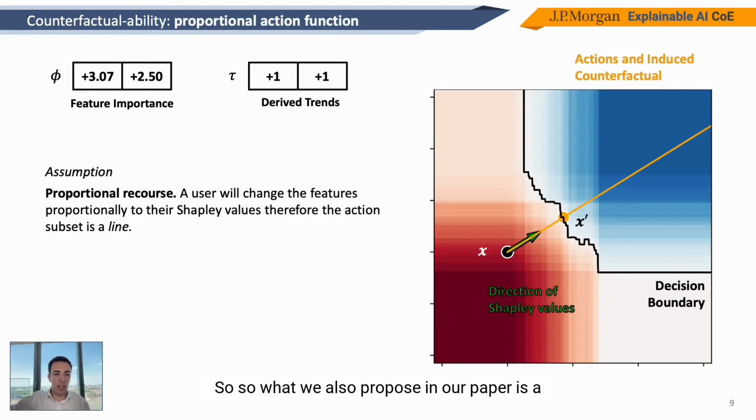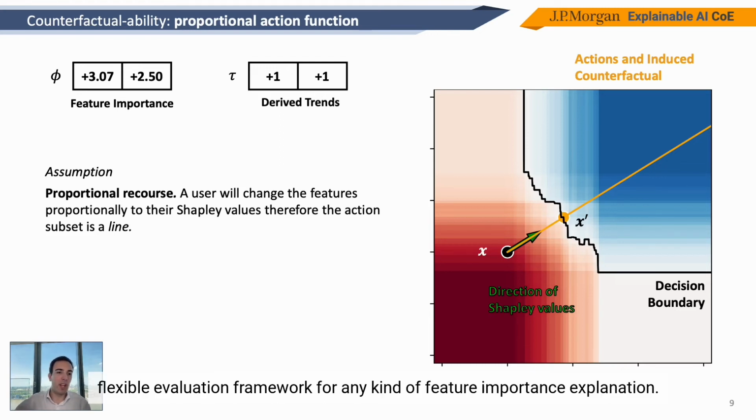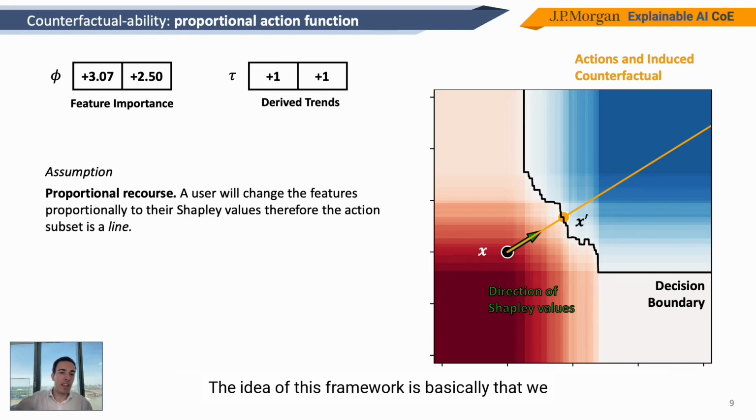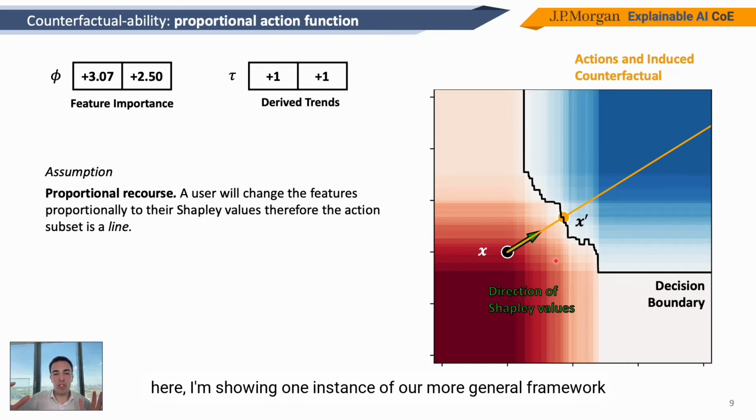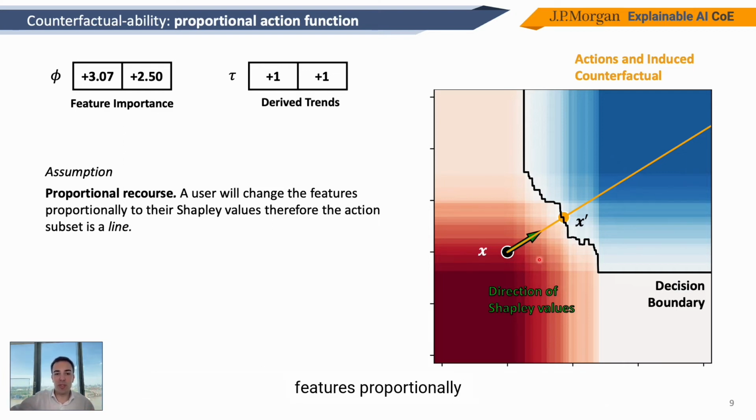So what we also propose in our paper is a flexible evaluation framework for any kind of feature importance explanation. The idea of this framework is basically that we can make some assumptions about the user behavior, and in particular we can make some assumption about how the user will interpret our explanation. So, for example, here I'm showing one instance of our more general framework in which we assume that the user will change their features proportionally to their Shapley values.